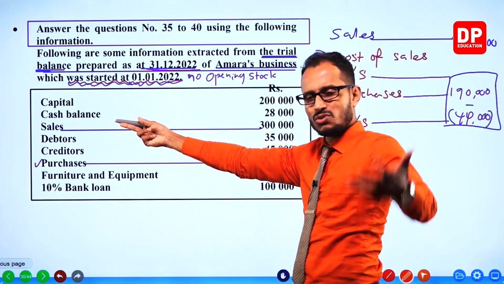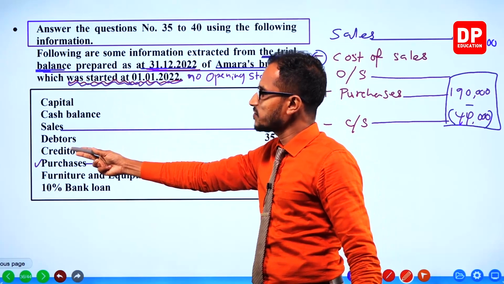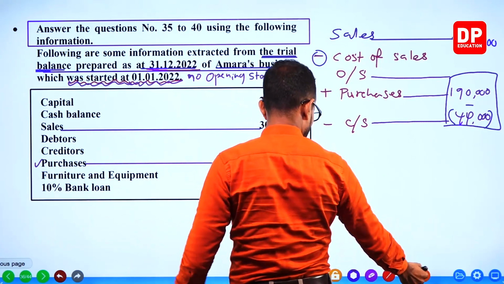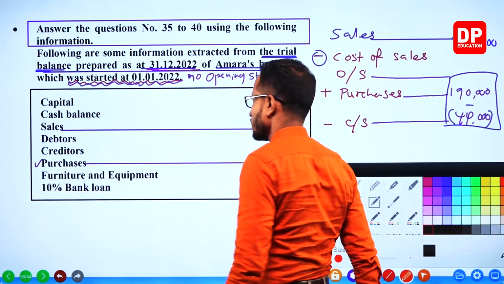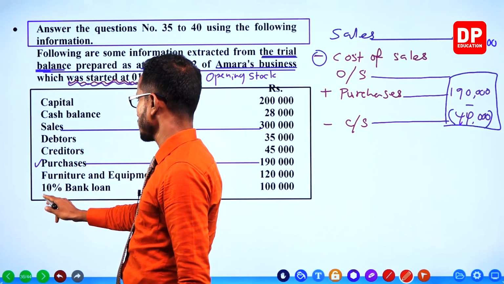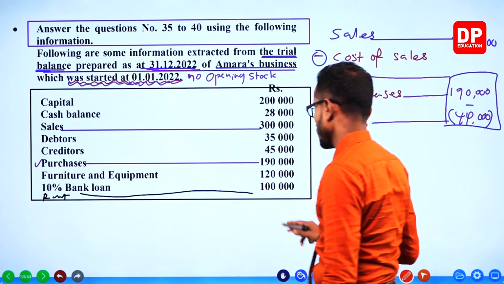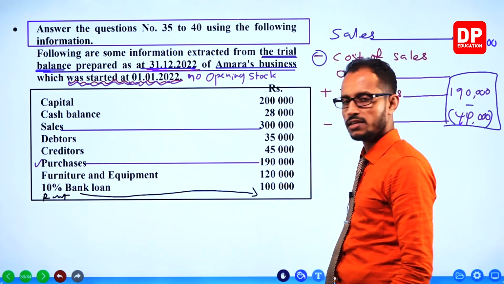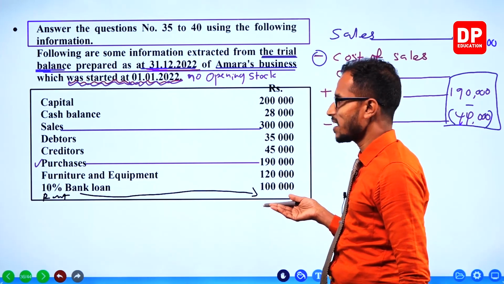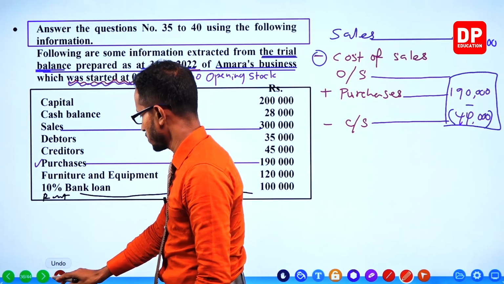Capital, it's not necessary to look at the trial balance. Even if they have given a rent somewhere in the trial balance, you don't take that rent as the annual rent.